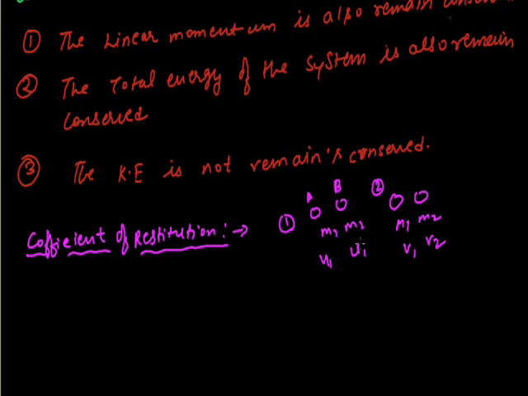Now, when these two bodies collide, then we will have to see different cases. There are many cases that arise. So at this point of time, you should only remember this thing, that the coefficient of restitution gives us the information